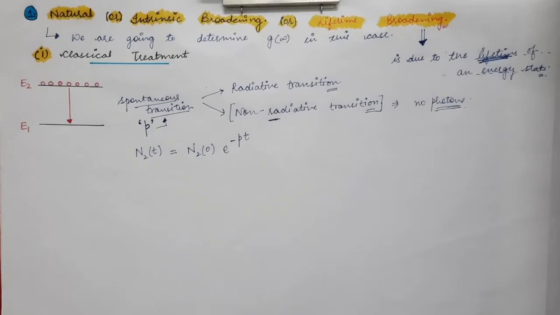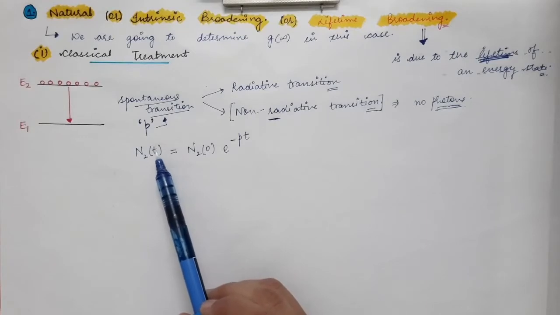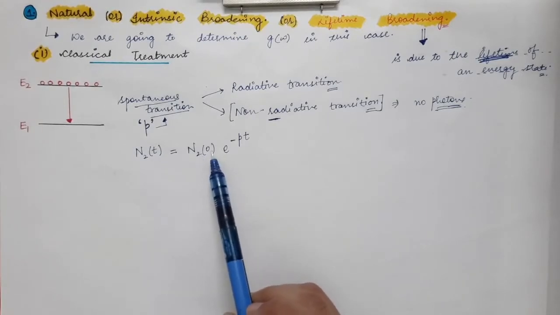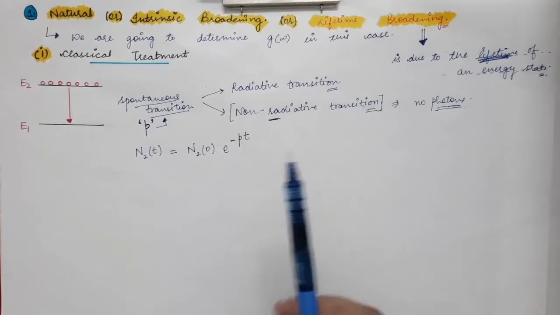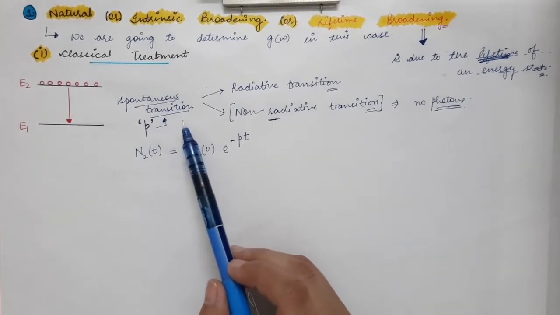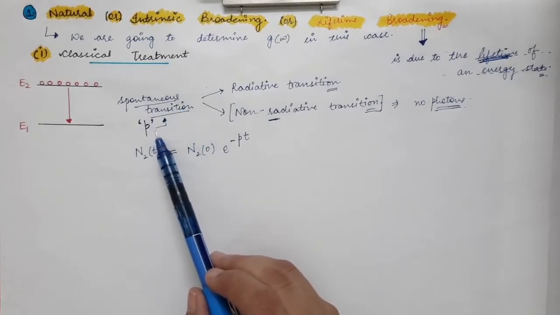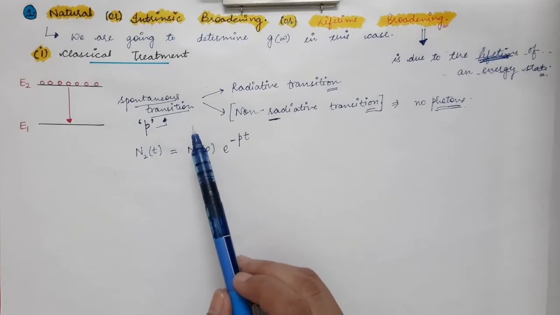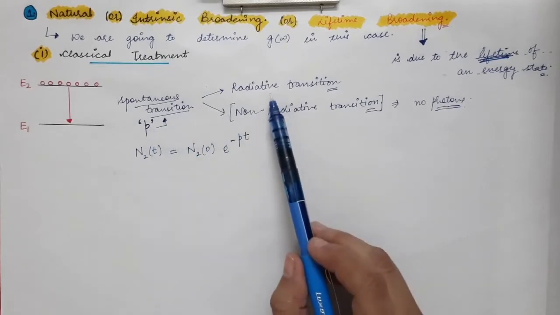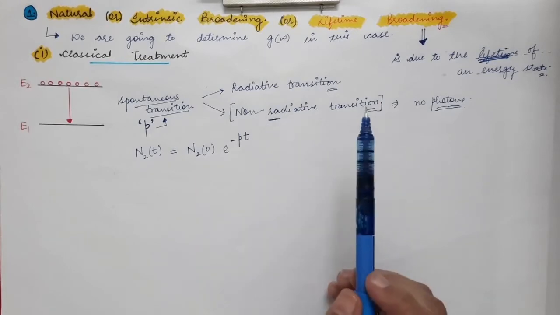So stimulated emission occurs due to the external photon. So the number of atoms in the excited state which are left at time t will be given by N2(0) into e to the power minus P into t. P is the probability per unit time in the case of spontaneous transition. This probability is equal to the probability of radiative transition plus the probability of non-radiative transition.